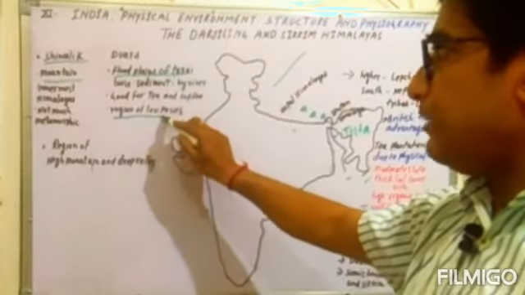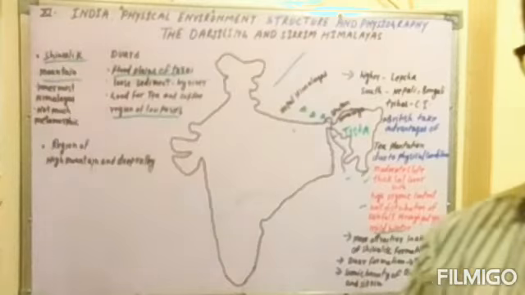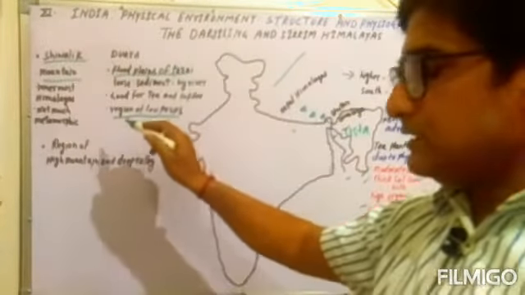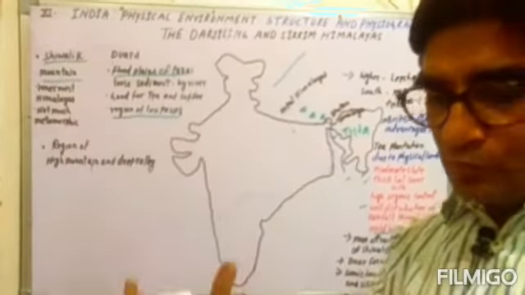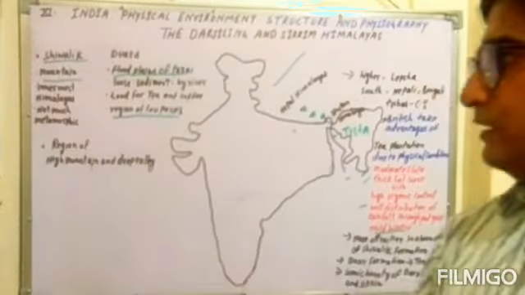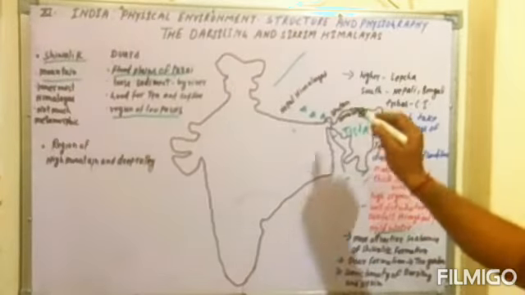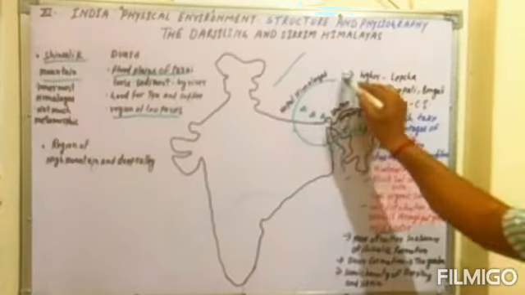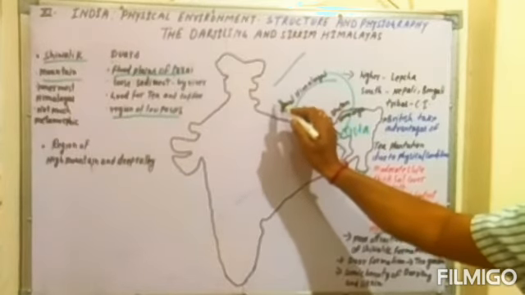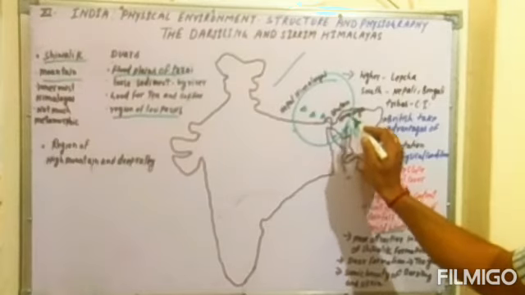In the Dwar formation, you will find different types of low passes. These low passes are very attractive as tourist spots, and mostly visitors and tourists move across this region. So this region is also very important for the Himalayan mountains and the deep valleys. This Himalaya, I can just make the circle here, which we are studying, extends from the west of the Nepal Himalayas up to the Bhutan Himalayas.